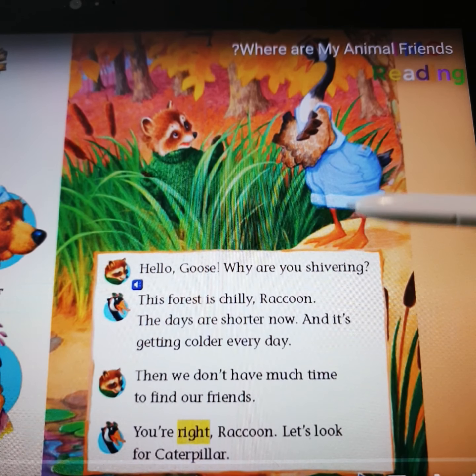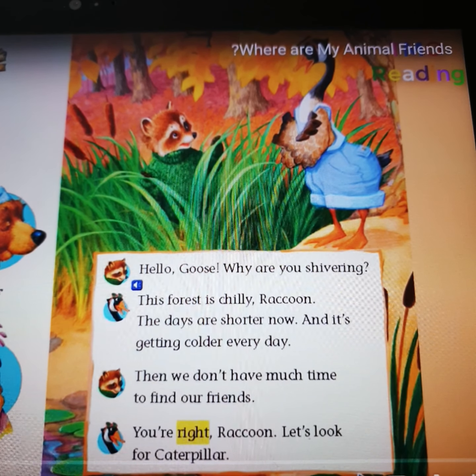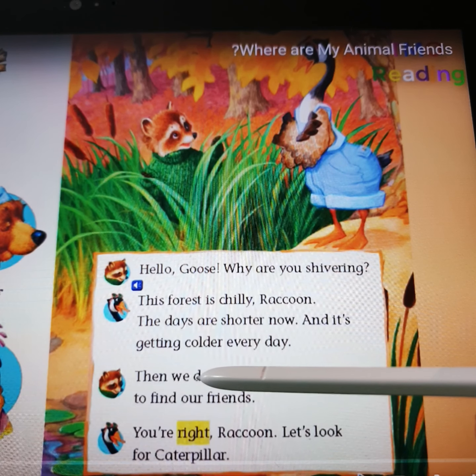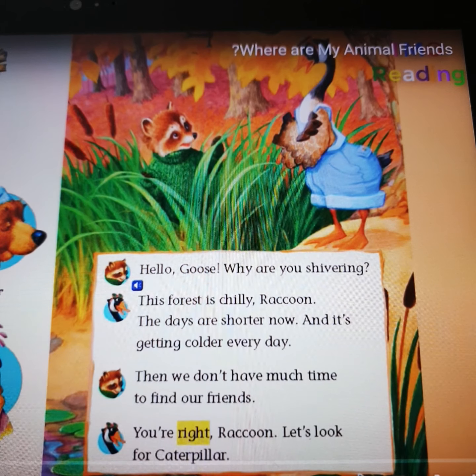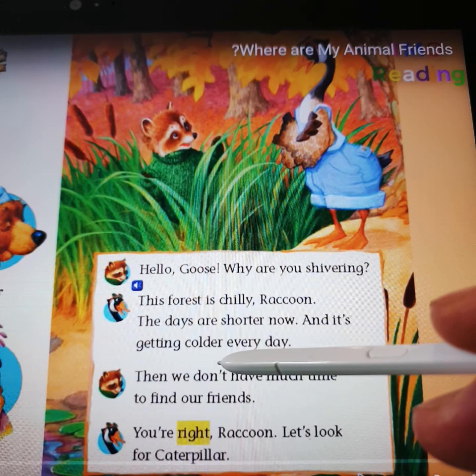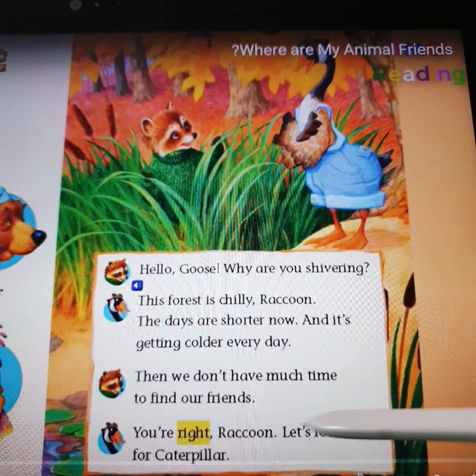So in fall, many of the animals will go to another place to find a warm place. Okay, so they don't have time to see them, so they will go to find their friends. And here, don't forget we have contractions. Don't is a contraction for do not, and don't forget the apostrophe here.